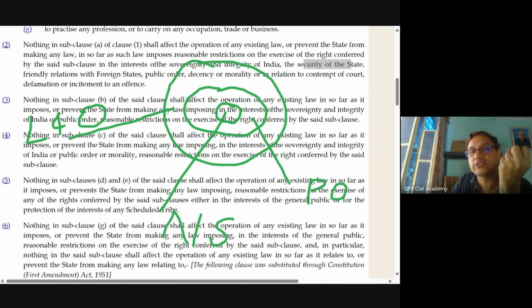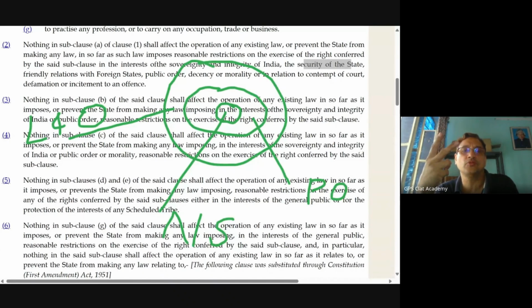National security you already studied in your class 12, or you will be studying in class 12 in world polity in political science. National security comprises those very minimal number of offences which threaten the existence of the state. So if the state's existence itself is imperiled, it becomes a question of national security. Otherwise, it is not a question of national security, right? Nowadays, there are two kinds of views on national security. I need not dwell very deeply on that.